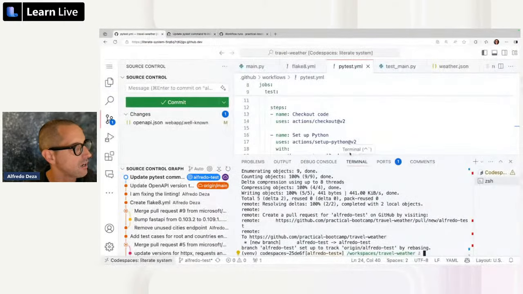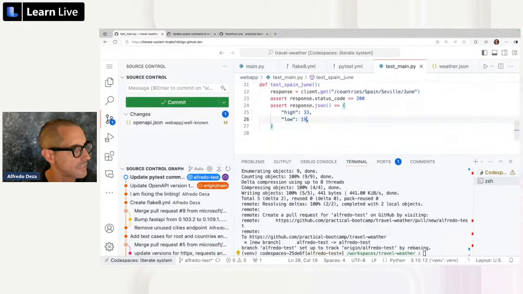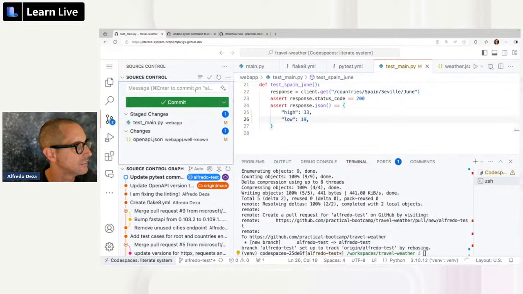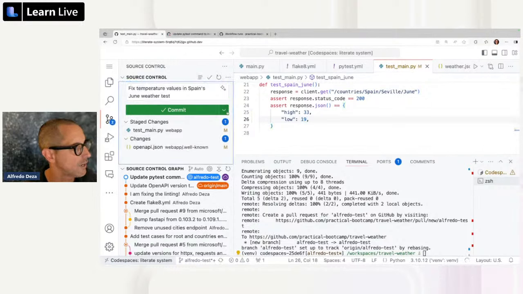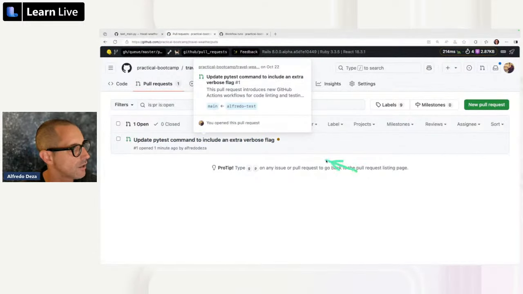So let's go back here. Let's once and for all fix this silly mistake of the .0 here and the .0 there. And we're going to add that and generate something there and commit and push. Hopefully it doesn't complain about it. And when we come here to travel weather and the pull request, you will see now that there's a dot.